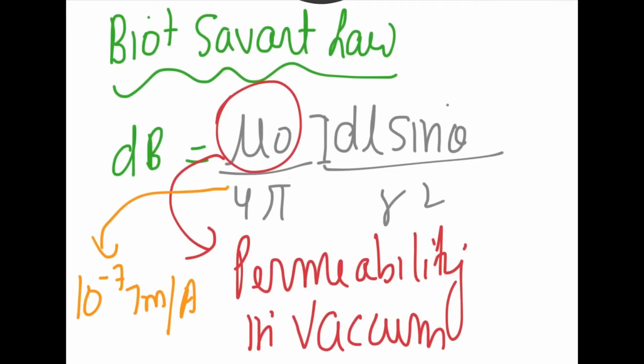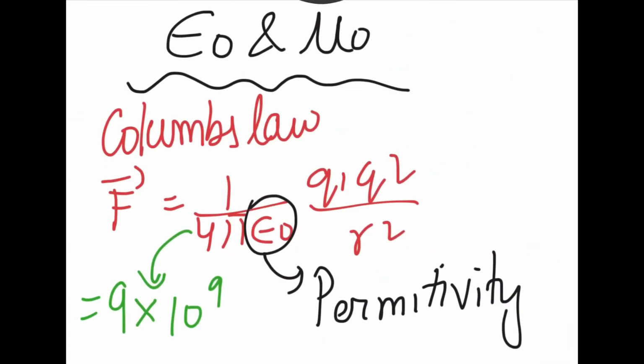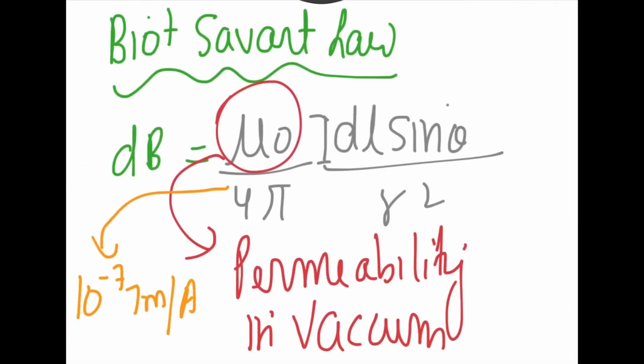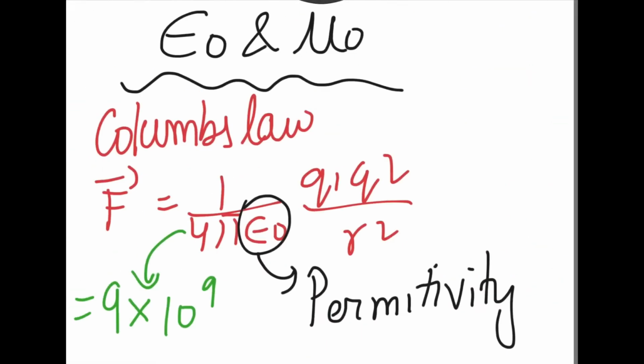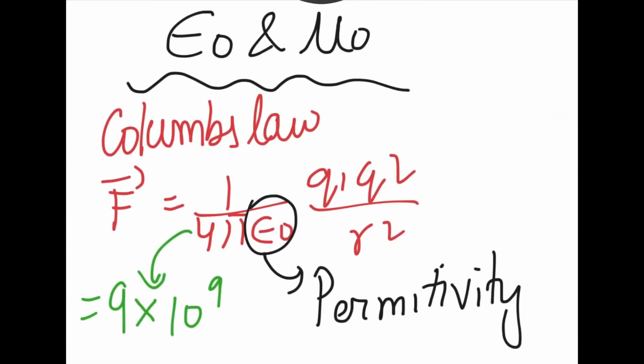Now comes our topic, the relation between epsilon naught and mu naught. If I write epsilon naught into mu naught, this is the relation I have to find the value of. This will give a very interesting relation. Epsilon naught and mu naught as such don't have a value, but if I divide mu naught by 4 pi and multiply epsilon naught by 4 pi, I get values which I have written here.